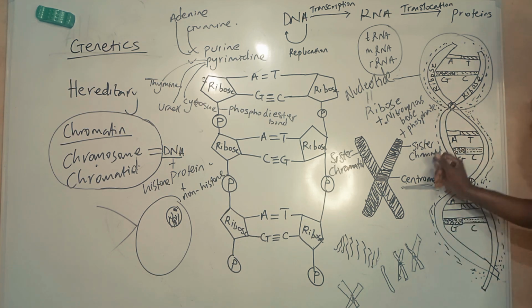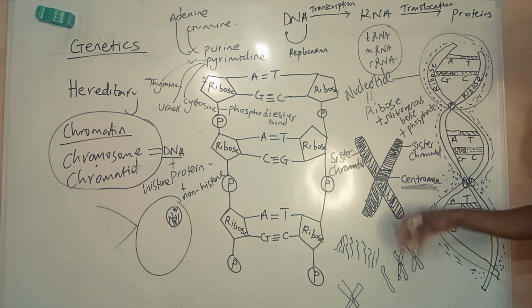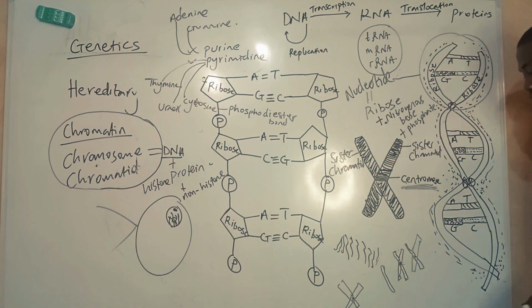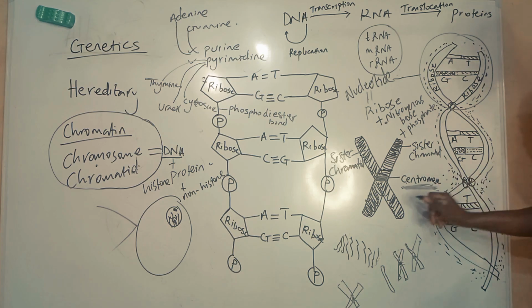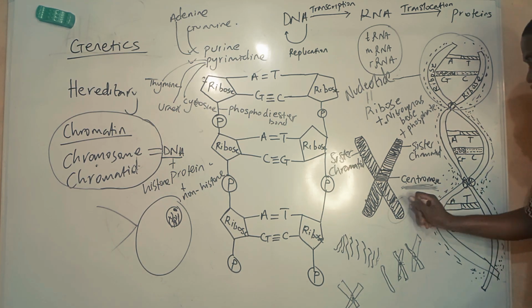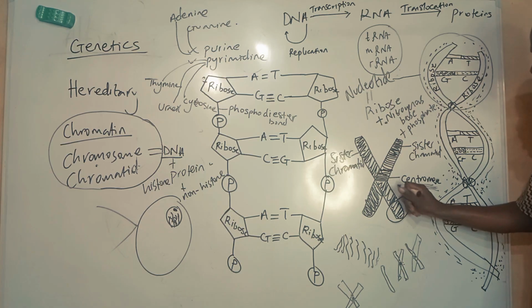In prophase, you can have crossing over, where two homologous chromosomes cross over to enhance genetic variation. That's how it is. When we take chromatin, chromosomes and DNA, this segment can be called a gene T. This segment can be called a gene for albinism, A.